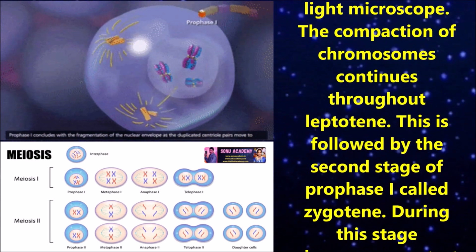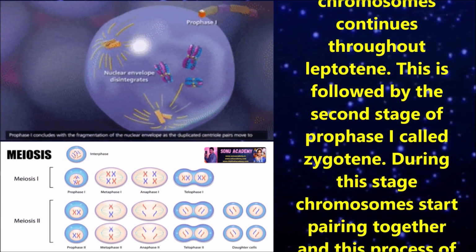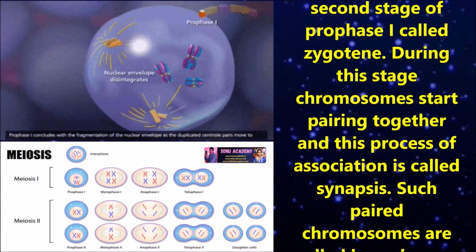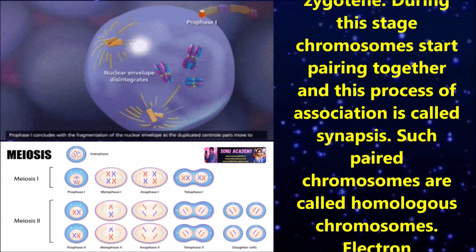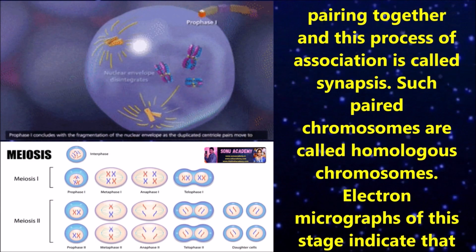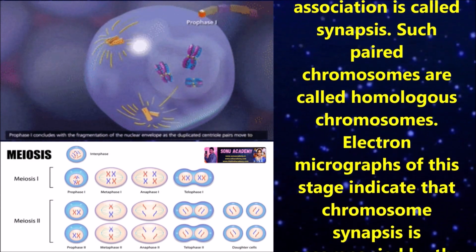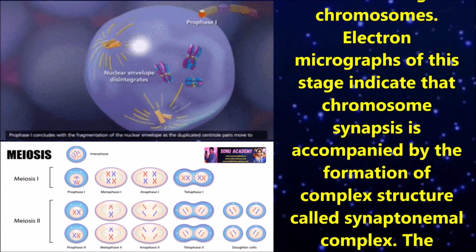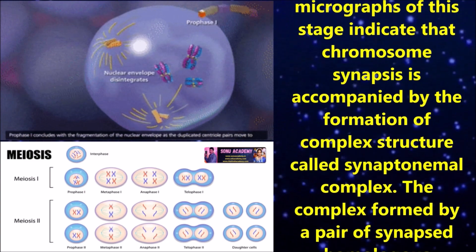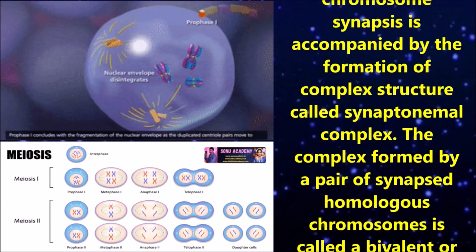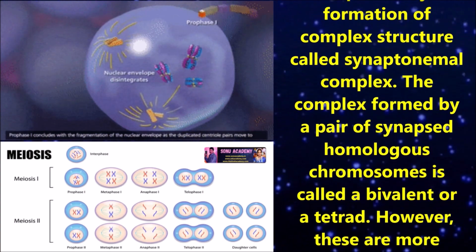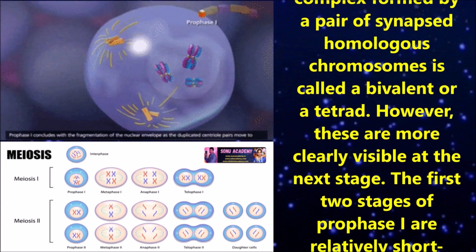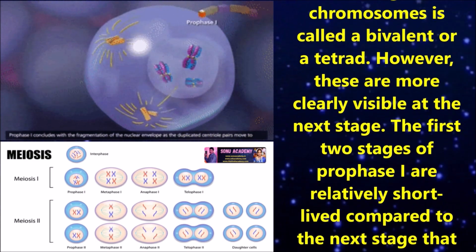This is followed by the second stage of prophase 1 called zygotene. During this stage, chromosomes start pairing together and this process of association is called synapsis. Such paired chromosomes are also called homologous chromosomes. Electron micrographs of this stage indicate that chromosome synapsis is accompanied by the formation of a complex structure called the synaptonemal complex. The complex formed by a pair of synapsed homologous chromosomes is called a bivalent or a tetrad. However, these are more clearly visible at the next stage.